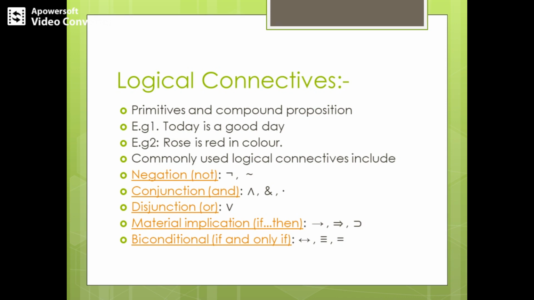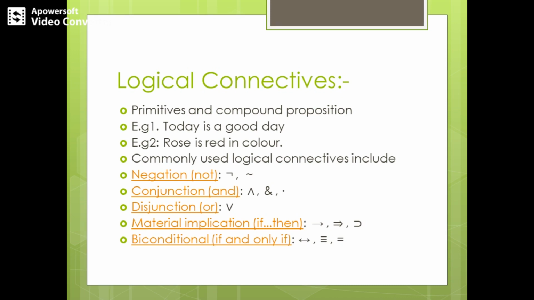We do not have any of these logical connectives in the first example, correct? That is, we do not have not, or, and, if then, if and only if. All these words are not there in the first example. Today is a good day. It is just simple without any logical connectives. So those propositions which do not contain any logical connectives are called simple propositions. So the first example is a kind of simple proposition. It is called a simple proposition because it does not contain any logical connectives.